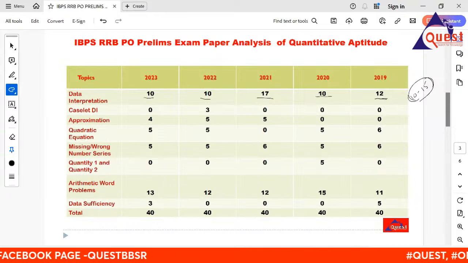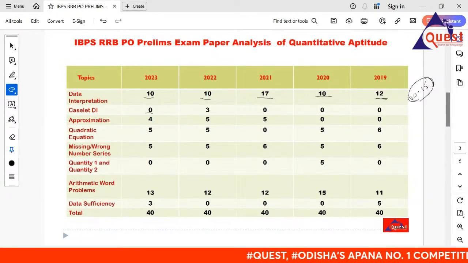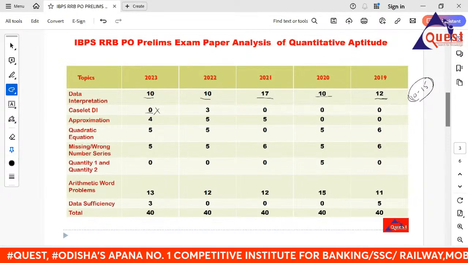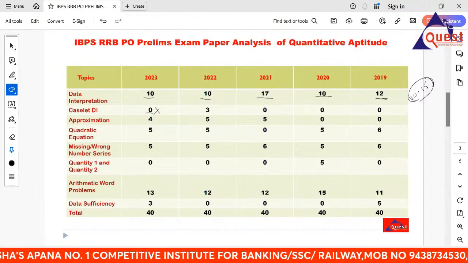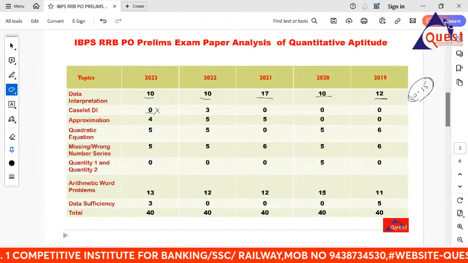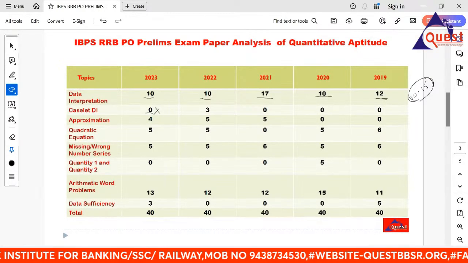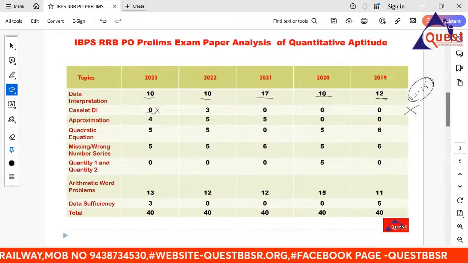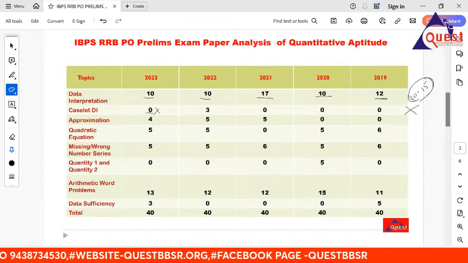Go to the cashless DI: in 2023 it is 0, 2022 it is 3, 2021 it is 0, 2020 it is 0, 2019 it is 0. So for me, do not go for any cashless DI, because cashless DI is a mains exam question nowadays.